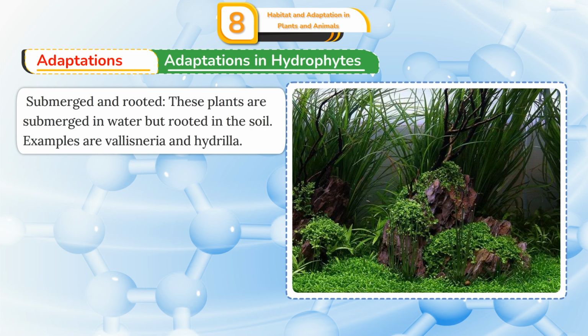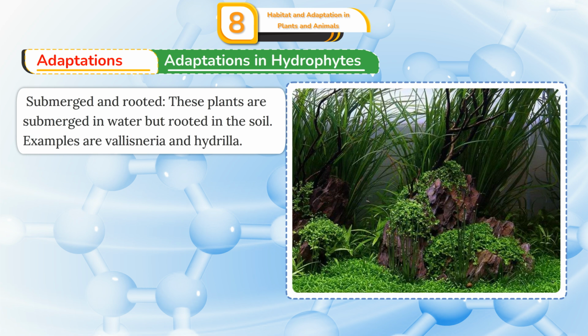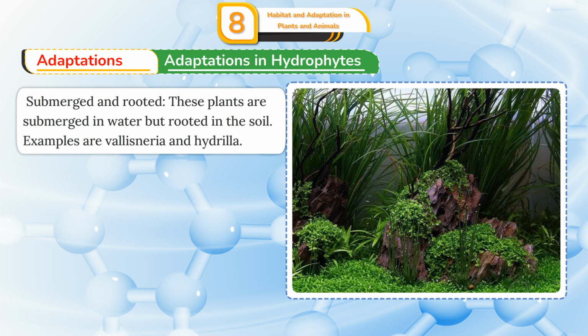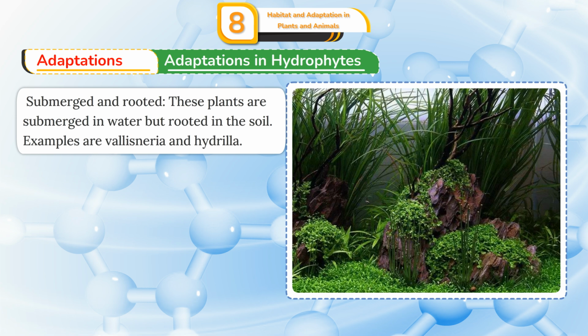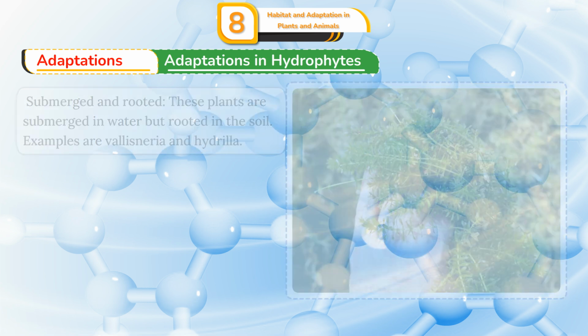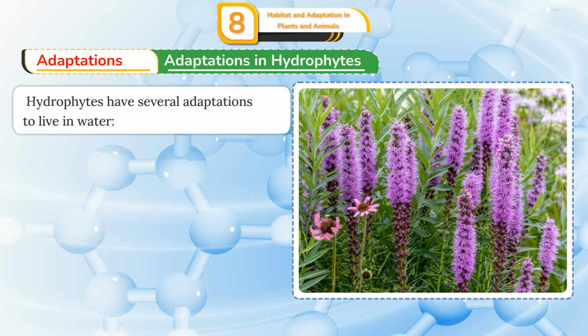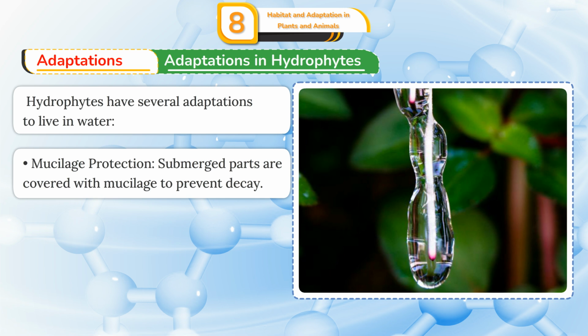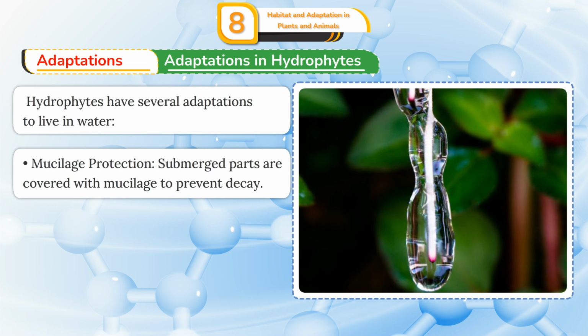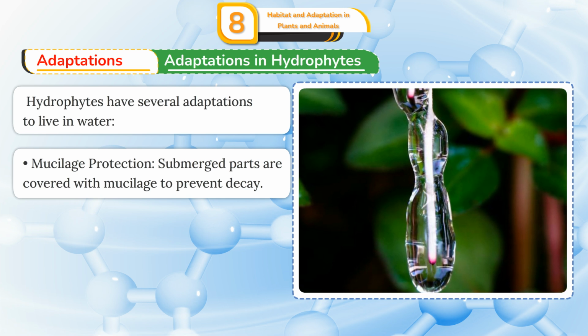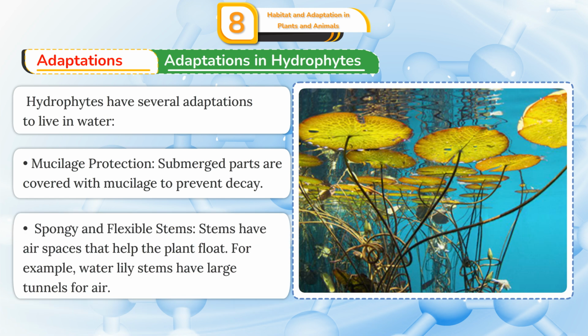Submerged and rooted. These plants are submerged in water but rooted in the soil. Examples are Vallisneria and Hydrilla. Hydrophytes have several adaptations to live in water. Mucilage protection: submerged parts are covered with mucilage to prevent decay.